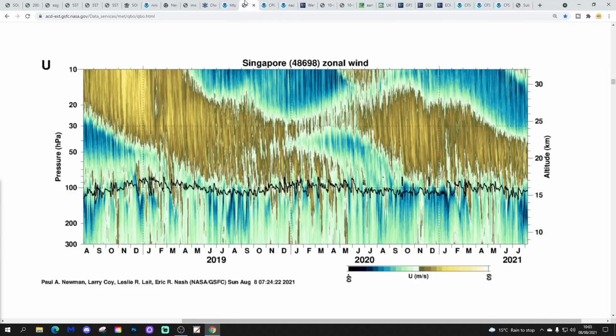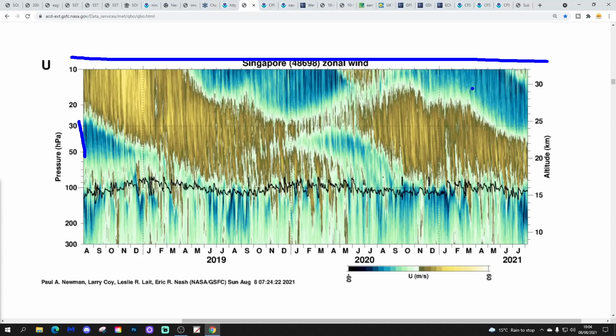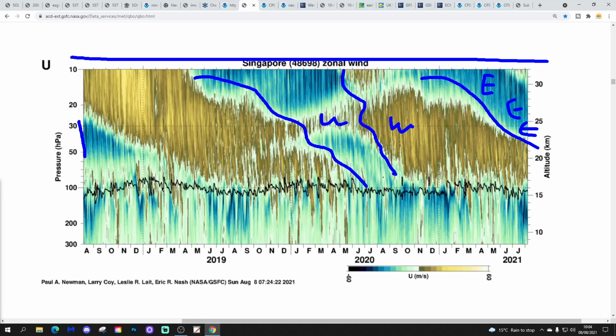This is from NASA, showing how the easterly QBO has descended into the troposphere. We basically have to think that these are the layers of the atmosphere just here. This is the stratosphere at the very top. This is the boundary level of the atmosphere that we call the troposphere, 30 to 50 hPa. And you can see from this blue-green area how that has moved down, strengthened, and moved down into the troposphere from the stratosphere over the past few months. Different to what happened last year when it didn't descend from the strat to the trop properly, and so we had that failure of the easterly QBO last year, and the westerly QBO actually strengthened at the end of last year and into last winter.